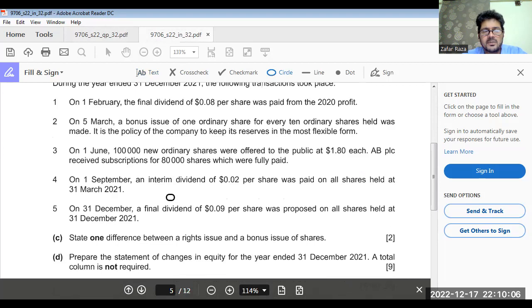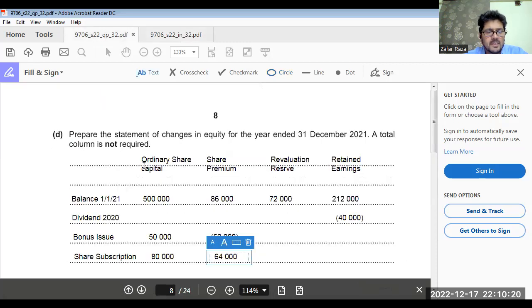held on 31st March 2021. So this was in June, so we don't include that, but this was in March. So what we have to do, we have to calculate 550,000 shares that were there before March: 500,000 plus 50,000 multiplied by 0.02.